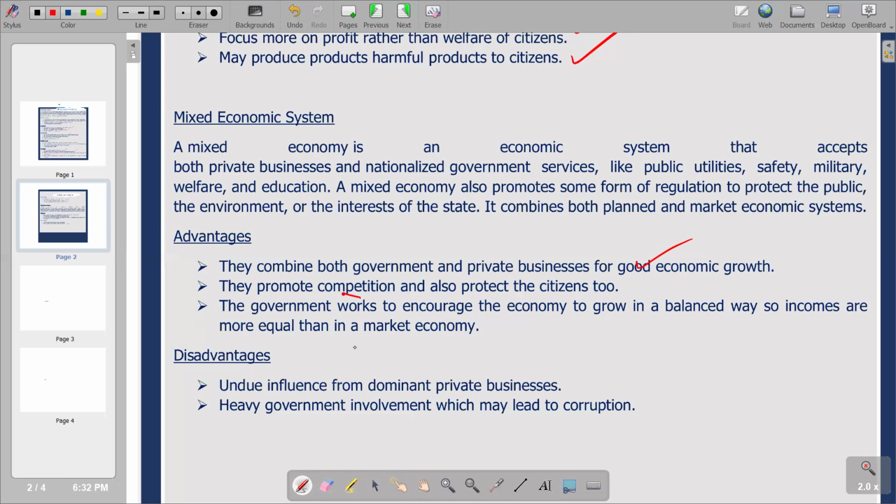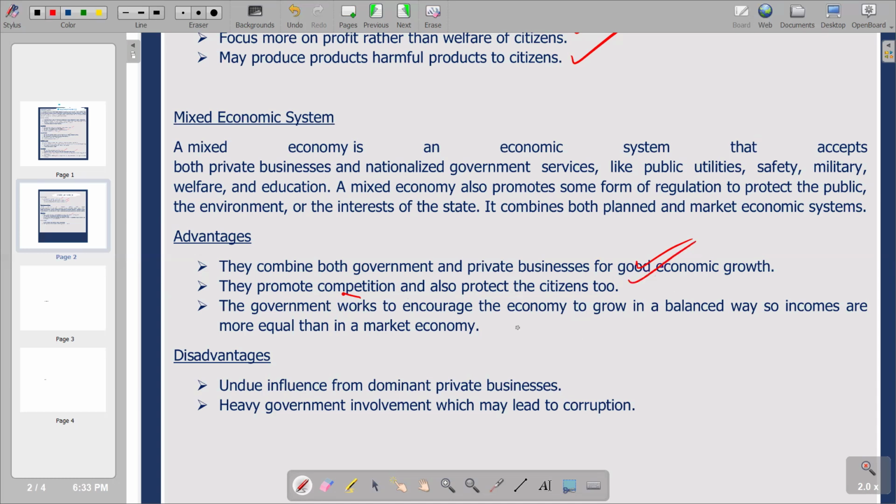So the issue of promoting competition has an advantage to the economy from the point of view of utilization of resources. Remember, when there's competition, firms try to maximize profits, and when they try to maximize profits, there's going to be efficiency in the production processes. And when there's efficiency, we are going to notice that we are also going to experience less wastage of resources, and we are going to experience full utilization of resources, producing maximum output with the resources that are available, which is going to be an advantage to the economy as a whole. So this is what we have.